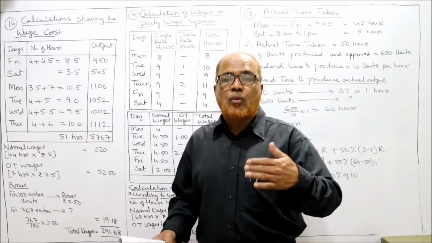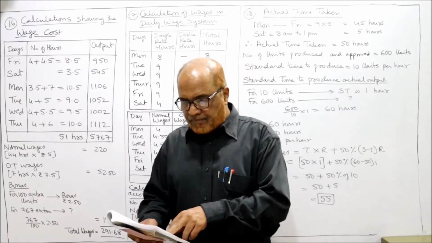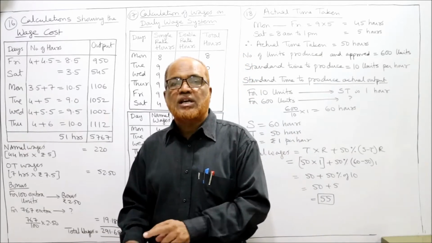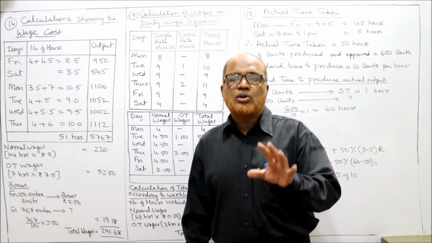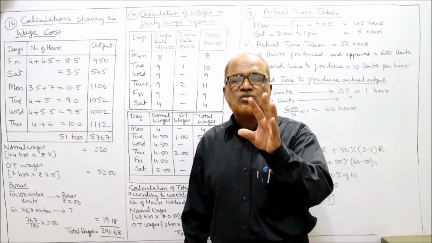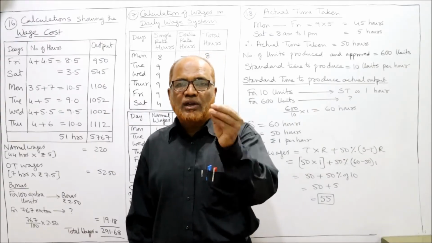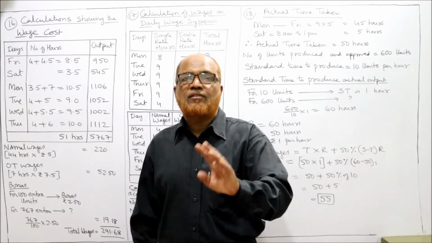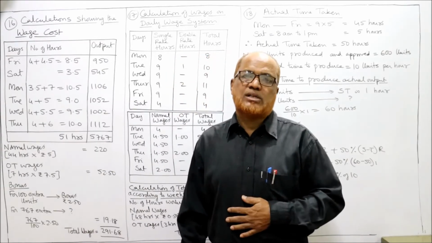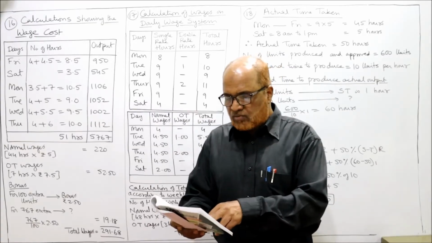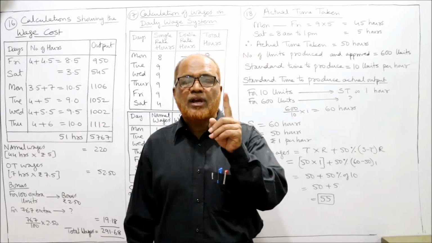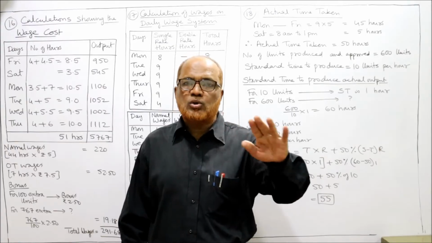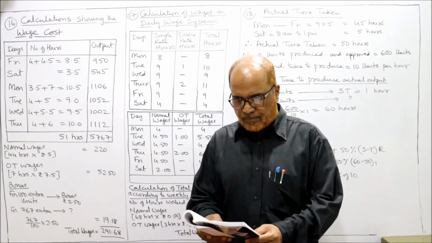And apart from that, a bonus will be given for every 100 articles produced in excess of 5,000 per week. The standard output per week is 5,000 units. So if a worker produces more than 5,000, he will be given a bonus. At what rate? Bonus will be given at ₹2.50 for every 100 articles produced in excess of 5,000.